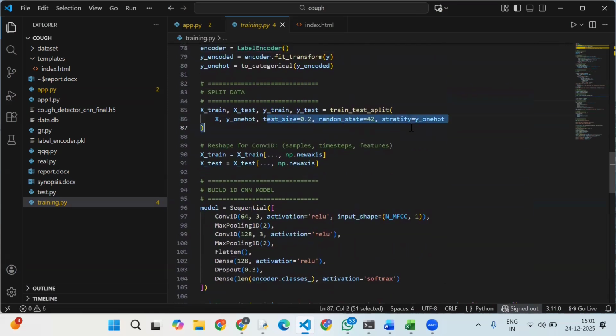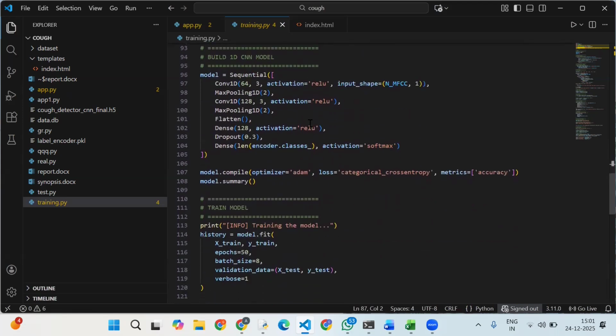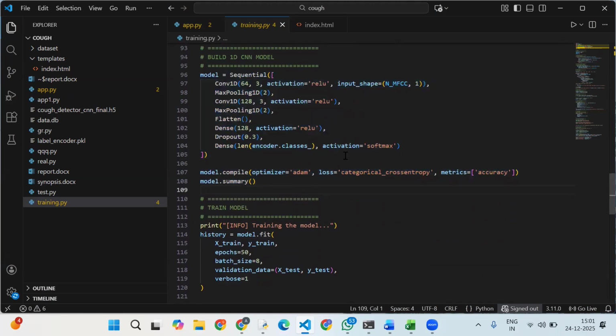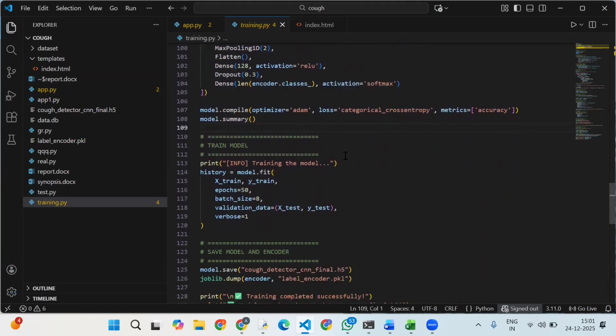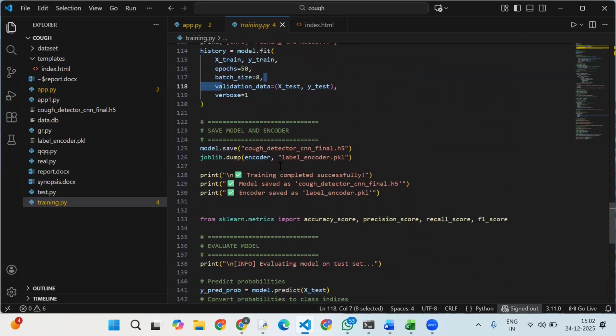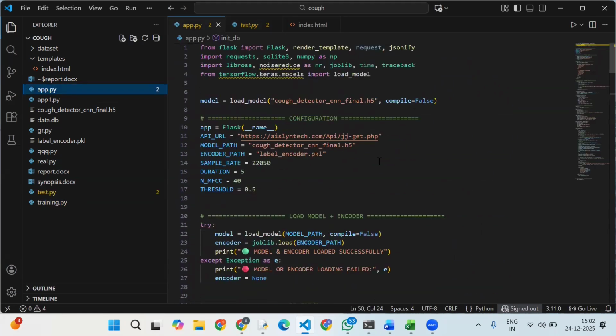Here we are splitting our data set, 20% for testing and 80% for training. This is our model. We are using a CNN model. With the CNN model, we have trained our data set with 50 epochs and a batch size of 80. Once training is done, our model will be saved with the name cough detector CNN final, along with the label encoder. So this is our app code.